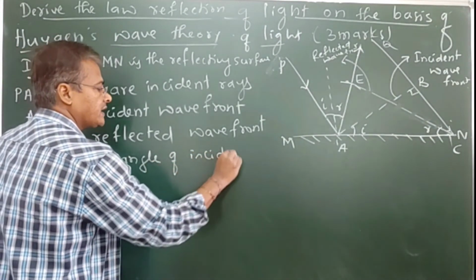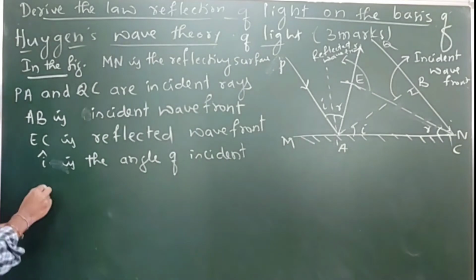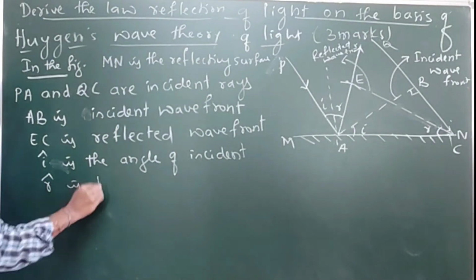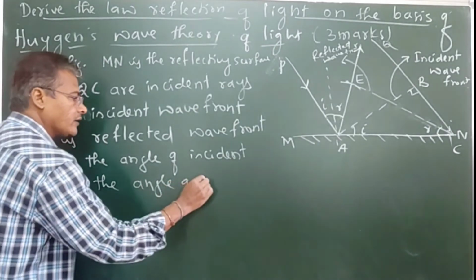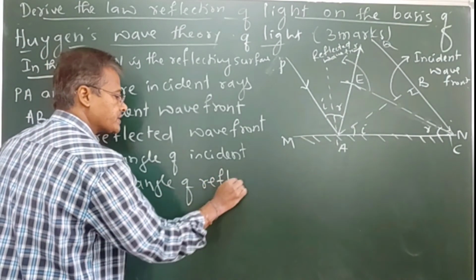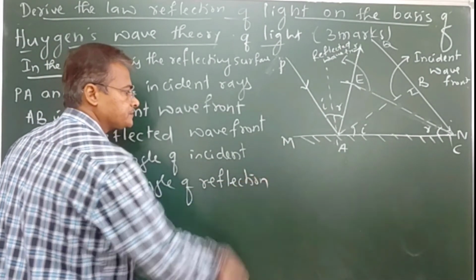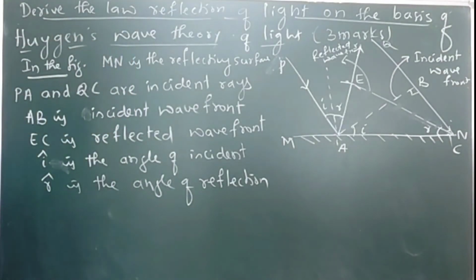I is the angle of incidence. And R is the angle of reflection. R is called the angle of reflection. Now we have to prove the law of reflection. What is that law of reflection?